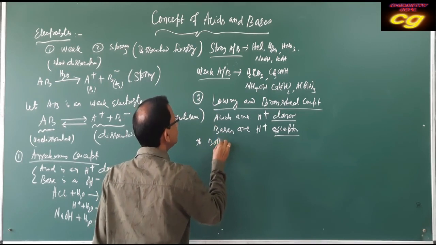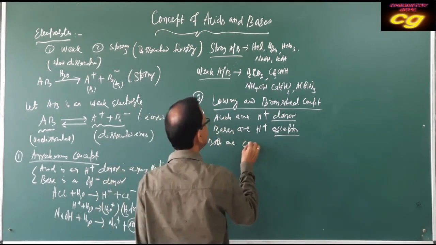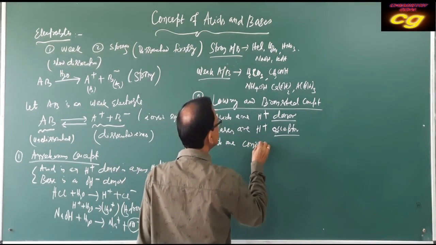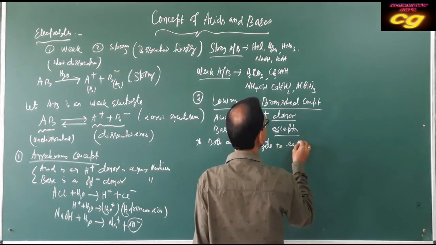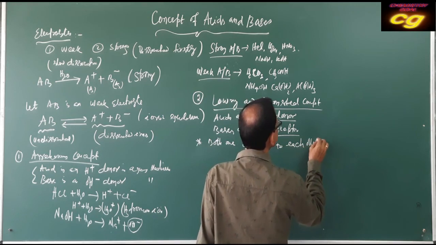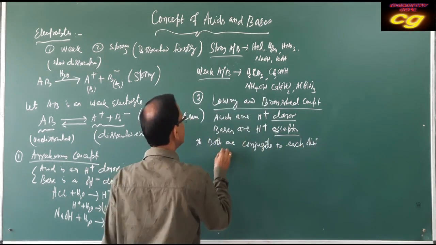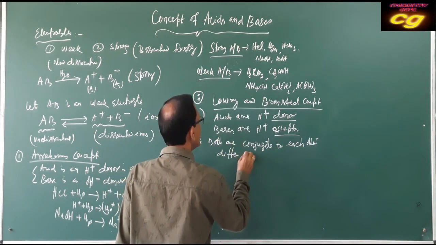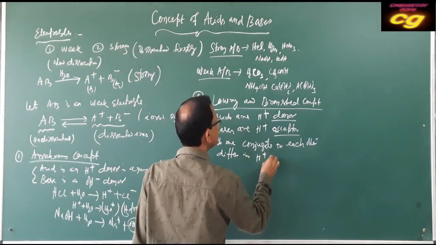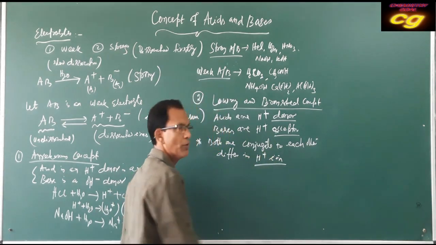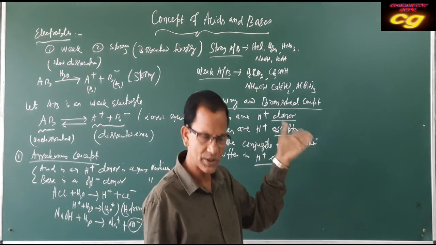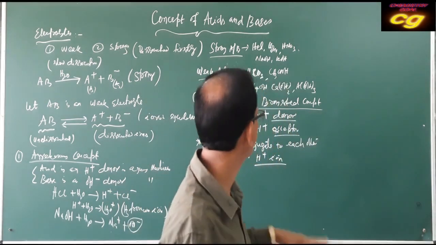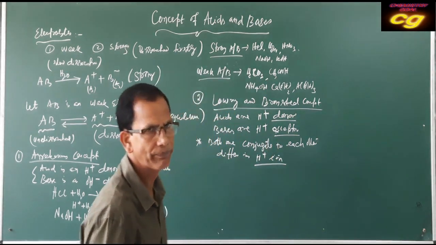Both are conjugate to each other and differ by an H plus ion. Very important: the conjugate acid and base, the H plus donor and H plus acceptor, the only difference is the H plus ion.